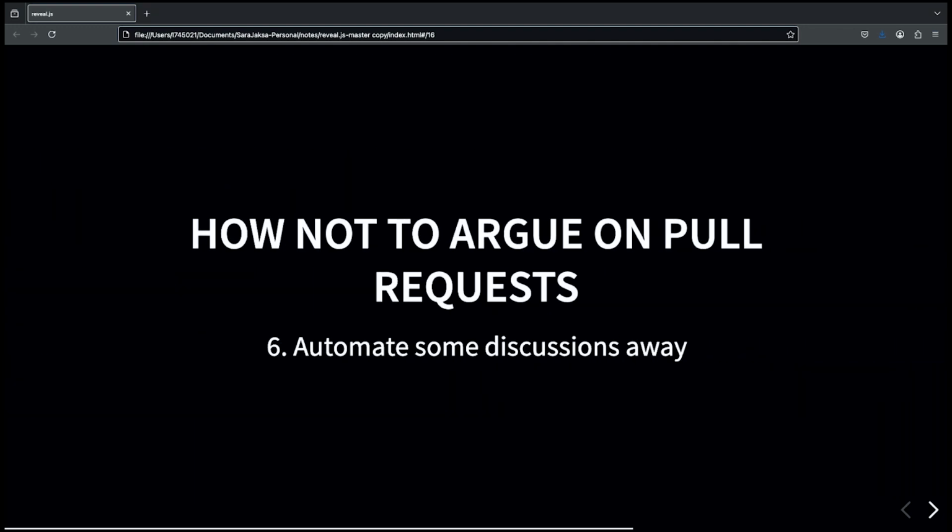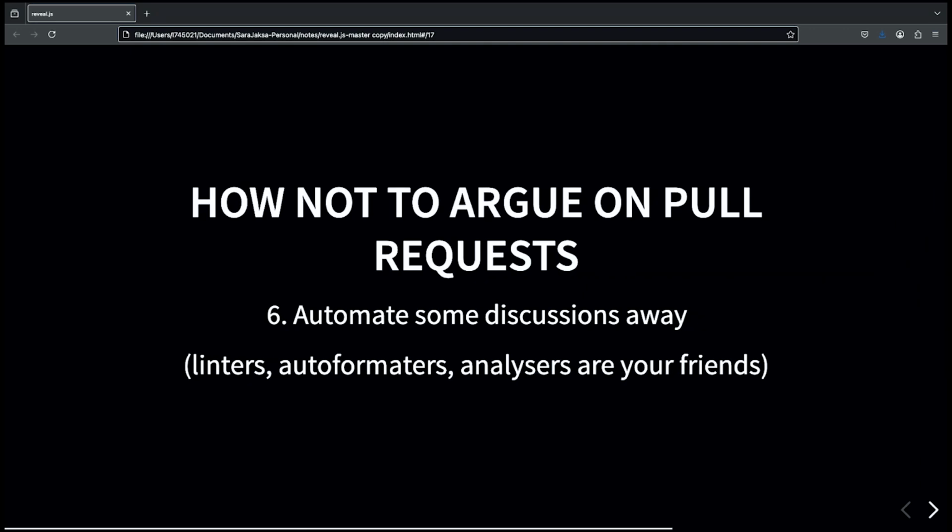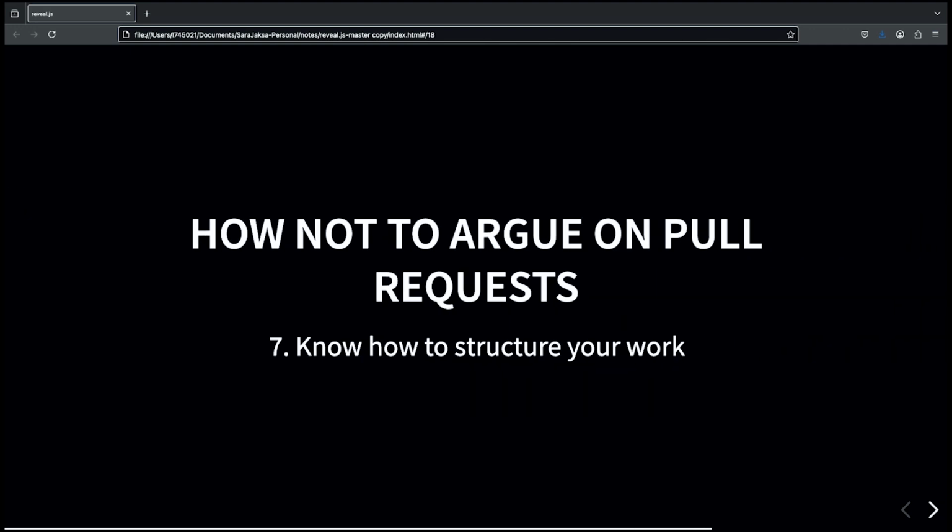Also, some of the discussions never happen anymore. I know that I was the person responsible for introducing a linter in one of our projects, because I was like, I don't see your semicolons and I don't bloody care about them. If you want me to do it, do it automatically. Find a way to do it.